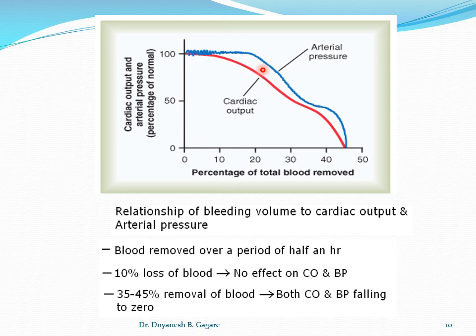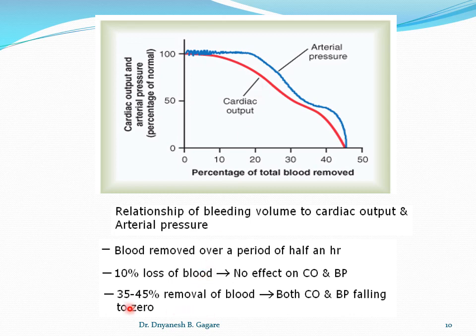So what is external help? We should admit the patient to the hospital and immediately give an IV to the patient. That means infusing extracellular fluid, saline, into the body, and also giving some drugs which cause vasoconstriction, stimulate the heart or increase the heart rate. So this medical treatment is required if the blood loss is up to 20%, and we can save the life of the person by external help.